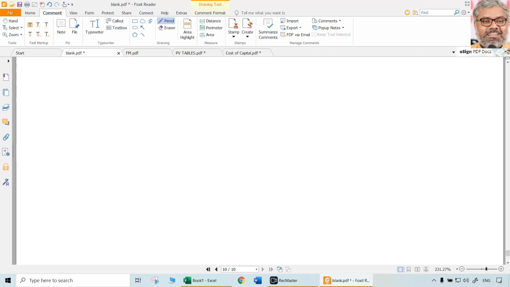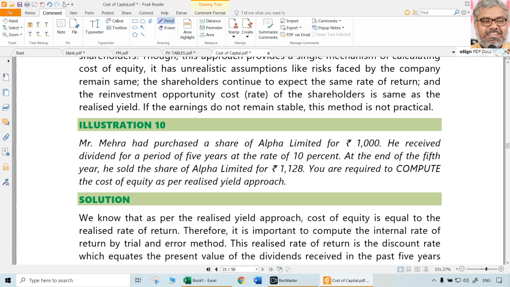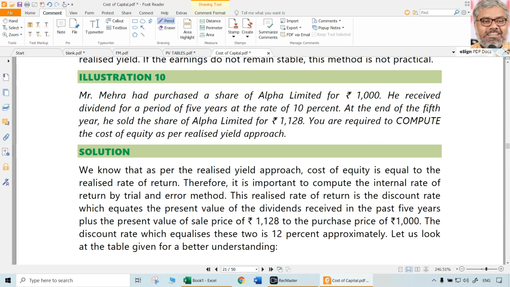CAPM of course is important, but even for the realized yield approach, a separate question can be given. Completely a unique question only on this approach. If it is given, we should be able to do it. That is why we need to know this. But what is the big deal in this? Nothing. It's just a calculation. Basically, common sense. Let us look at illustration 10.